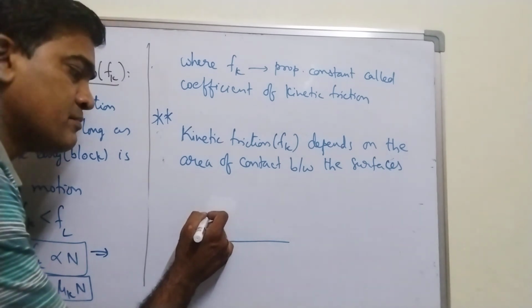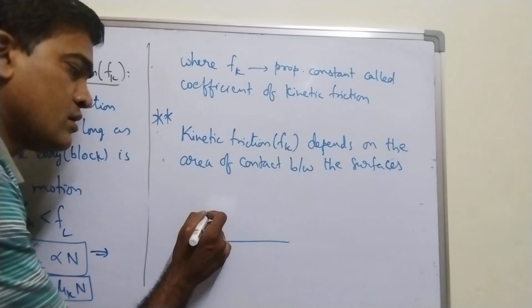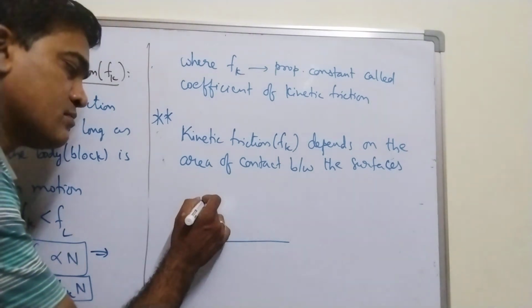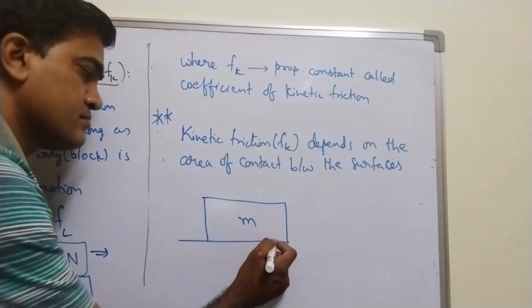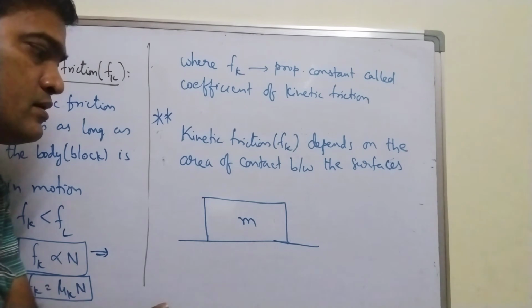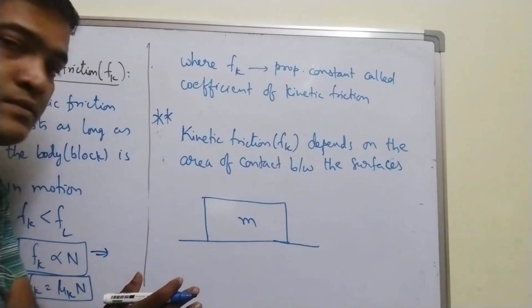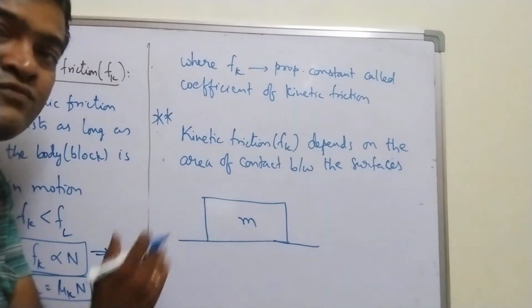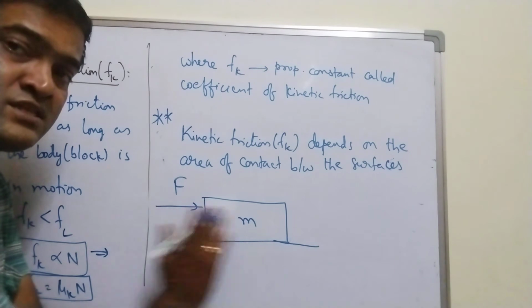I am placing a brick or block. Let me consider a block of mass m. For there to be friction, there should be an applied force. And let us say the block started moving.